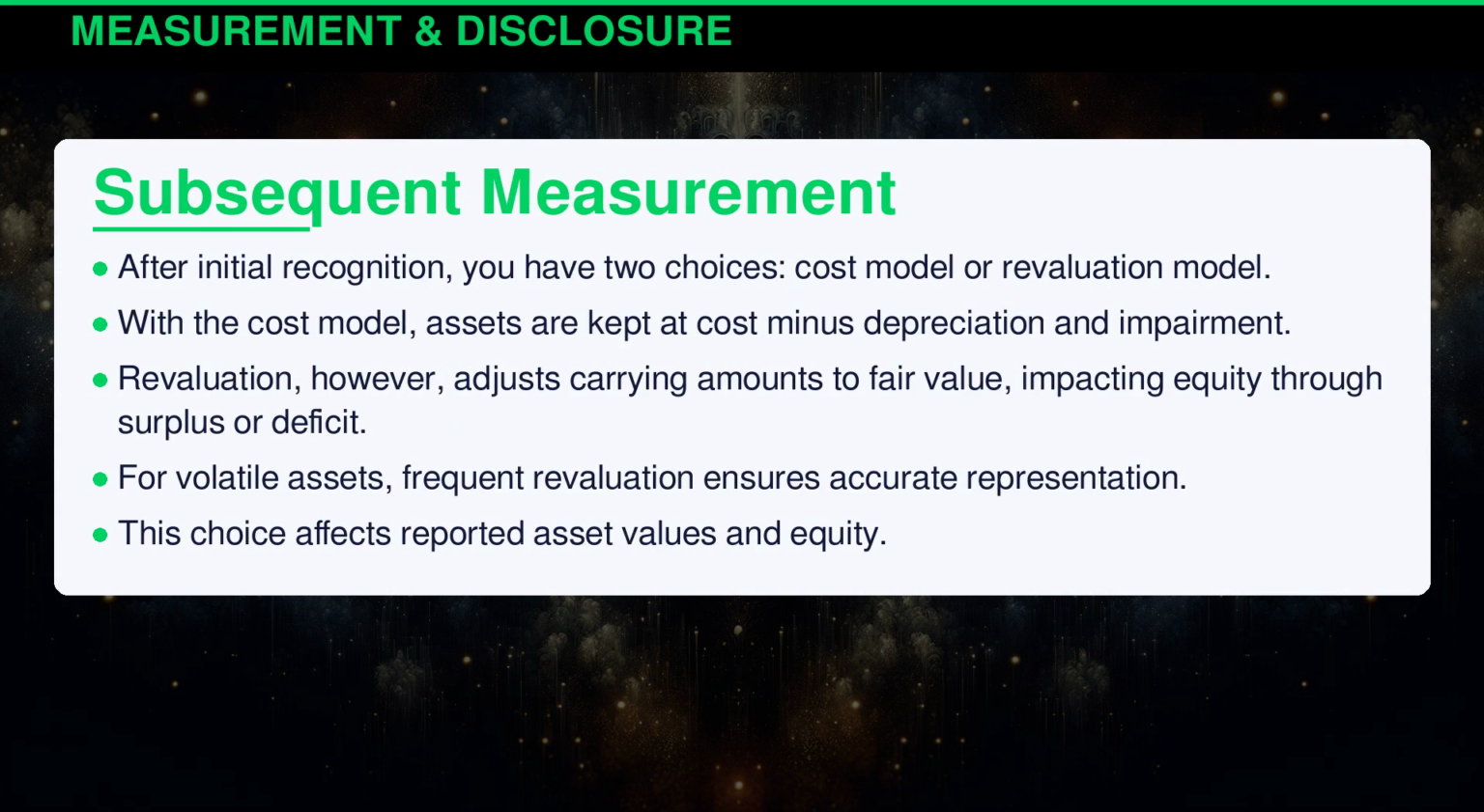After initial recognition, you have 2 choices: cost model or revaluation model. With the cost model, assets are kept at cost minus depreciation and impairment. Revaluation, however, adjusts carrying amounts to fair value, impacting equity through surplus or deficit. For volatile assets, frequent revaluation ensures accurate representation. This choice affects reported asset values and equity.